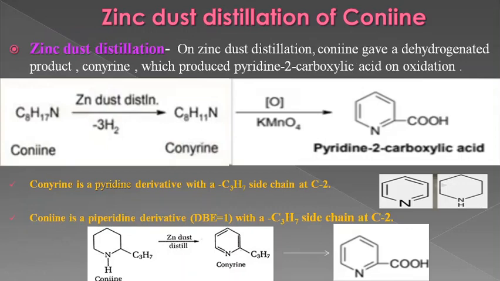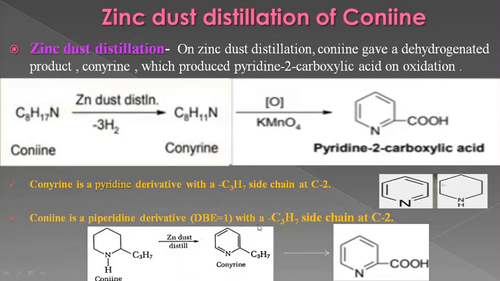Next we come to the degradation methods of coniine. First is the zinc dust distillation. It gives an important idea about the carbon skeleton present in coniine. On zinc dust distillation, coniine loses 3 molecules of hydrogen and converts into conyrine. As you can see in the formula, 6 hydrogen atoms are fewer in conyrine as compared to coniine. This conyrine, on further oxidation with KMnO4, converts into pyridine 2-carboxylic acid.